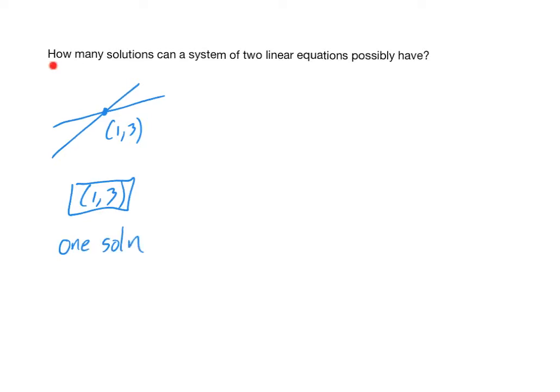But is it possible for there to be a different amount of solutions? Could there be 2? Could there be 3? Could there be none? What's possible? Well, let's think about it. Is it possible to have 2?